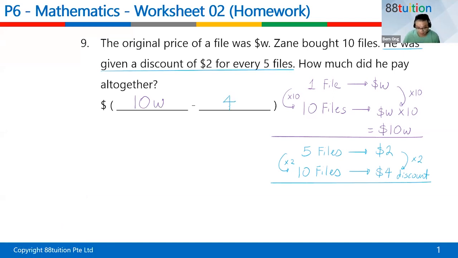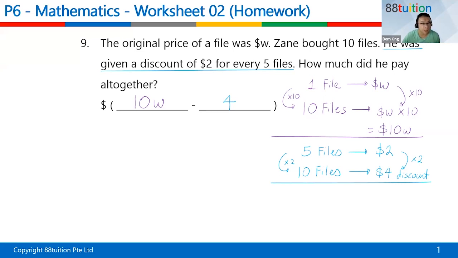That's the answer. You cannot take 10W minus 4 to give you 6W. Cannot. How come? Because the W represents like the watermelon family, and this is like the number family. So watermelon and numbers are 2 different things. You separate them. You don't put them together. Can? Very simple from last week.